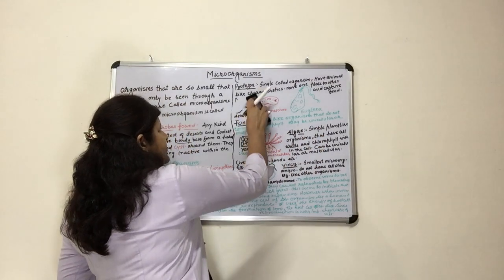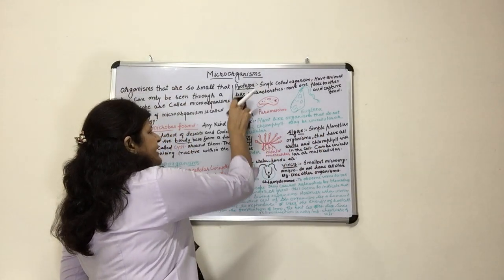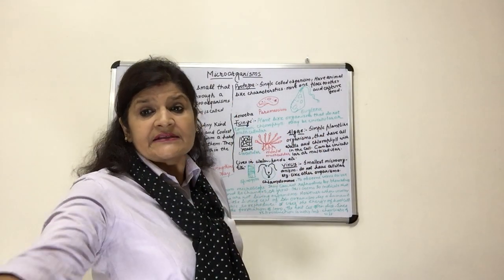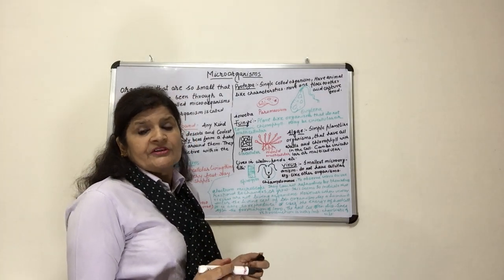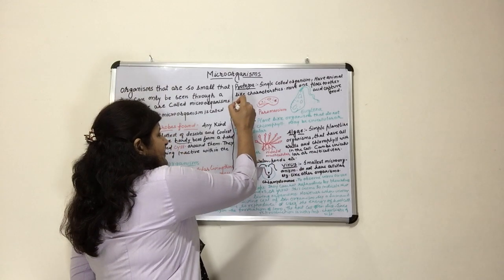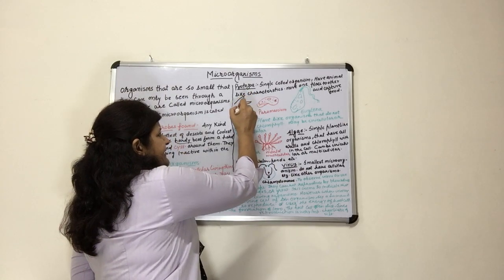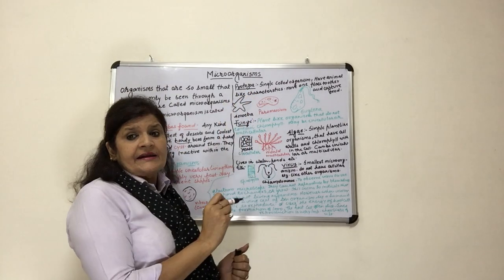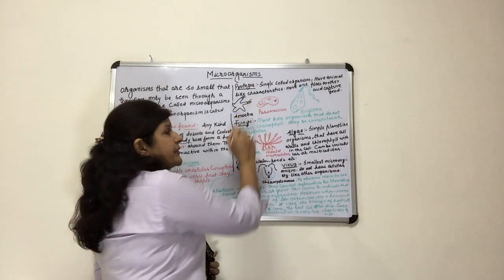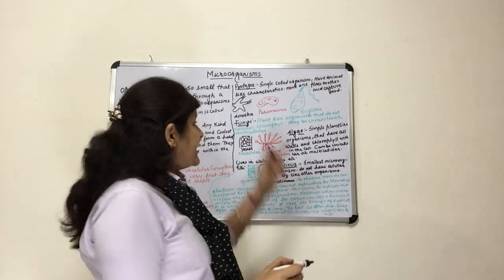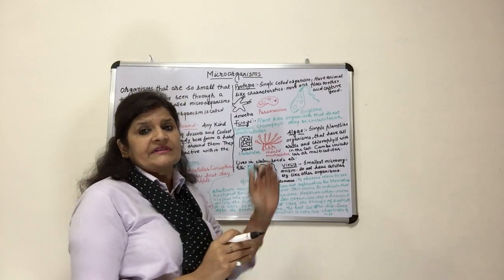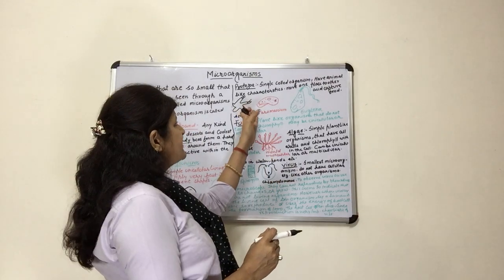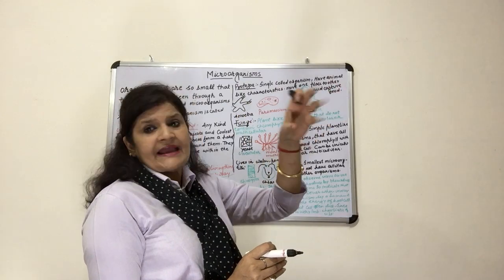Now I'll make it clear how they capture the food. They are single celled, even though they move from one place to another to capture food. The shape of amoeba, if you say, is like this. These are called pseudopodia, and these pseudopodia work like legs of the amoeba. So it moves with the help of these legs like this.